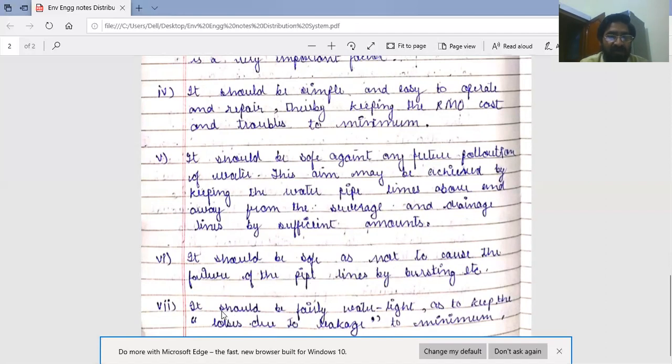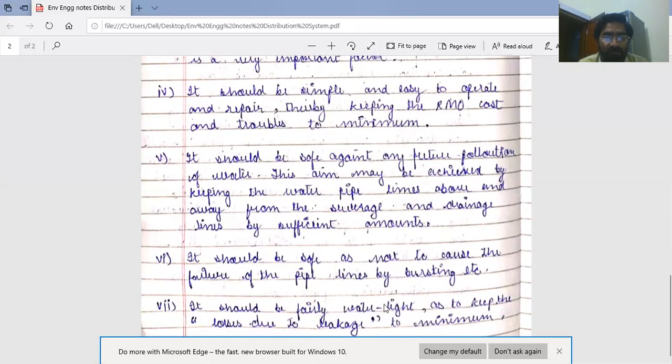Next requirement is it should be fairly watertight so as to keep the losses due to leakage to minimum.